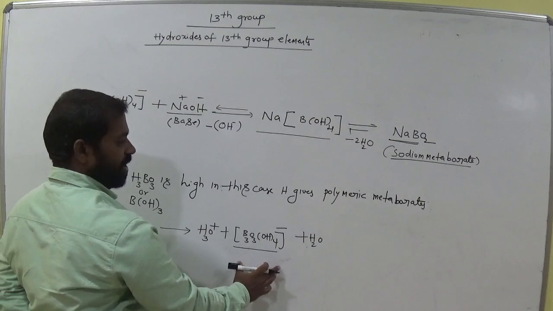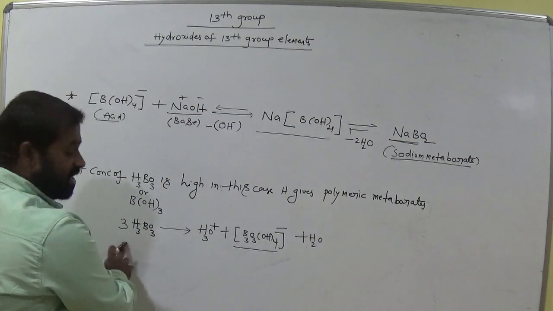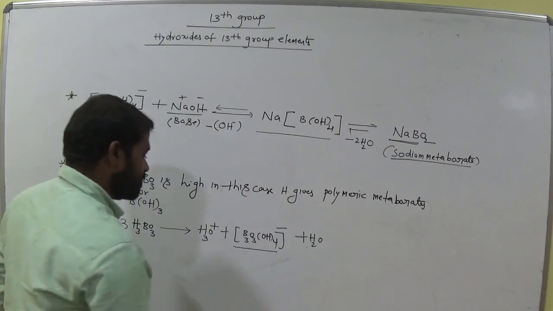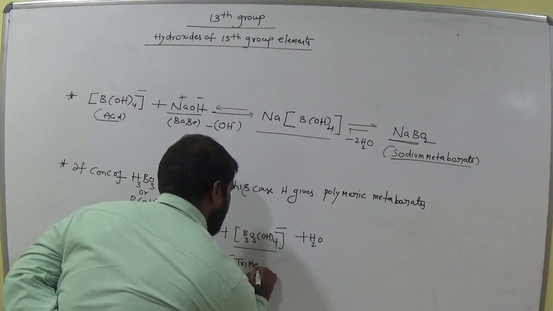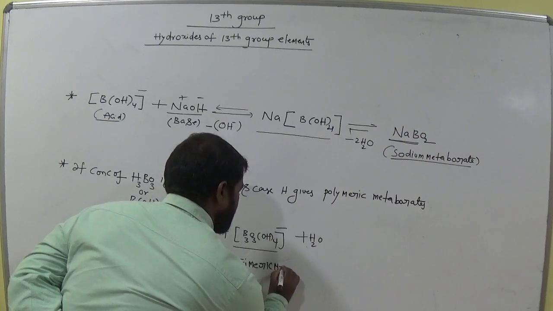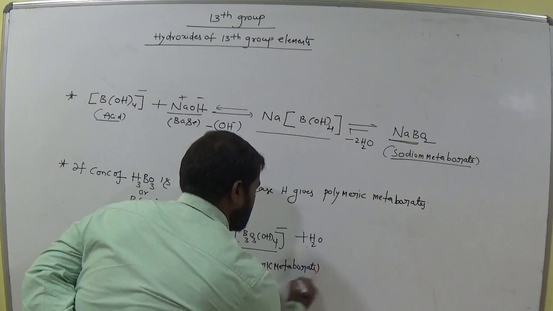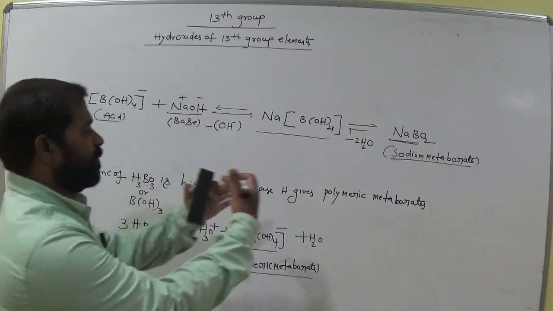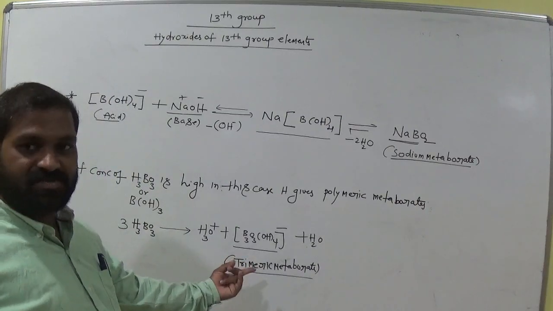Here we take 3 moles, so we call it trimeric metaborate. If we take a number of molecules, it is called polymeric. Poly means number of. Here we consider 3.